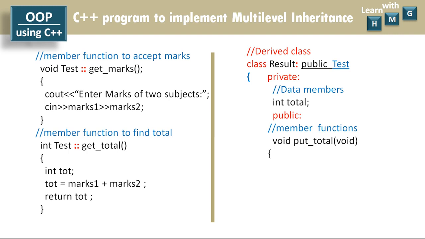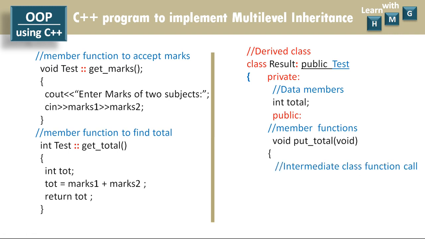Even in inheritance, the private data members are not accessible within any other class or outside the test class. So the total of marks1 and marks2 cannot be calculated here in this result class, but for that we have already defined the getTotal function in test class, and this getTotal function can be easily accessed here